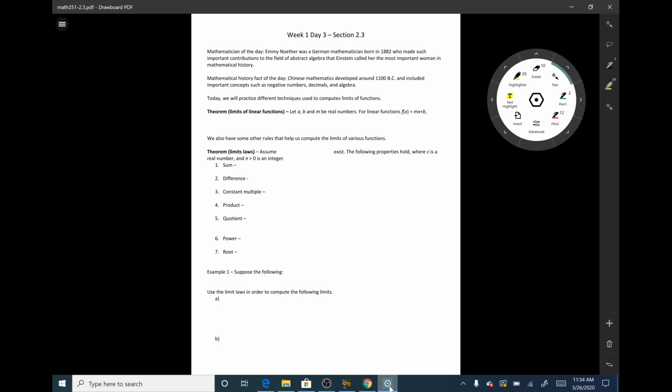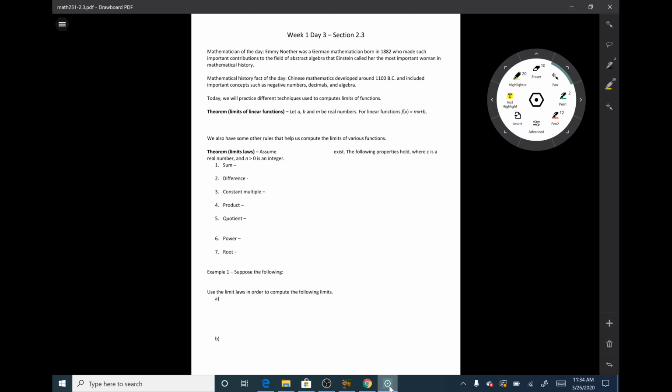So she was amazing. And did you know that Chinese mathematics developed around 1100 BC and included important concepts such as negative numbers, decimals, and algebra? In other parts of Europe, when negative numbers were first developed, after they developed in China, a lot of mathematicians were shunned from mathematics communities because of their belief in negative numbers, but the Chinese people obviously did not believe this, so they were pretty far ahead in math, seeing as how this math developed around 1100 BC. So pretty cool.